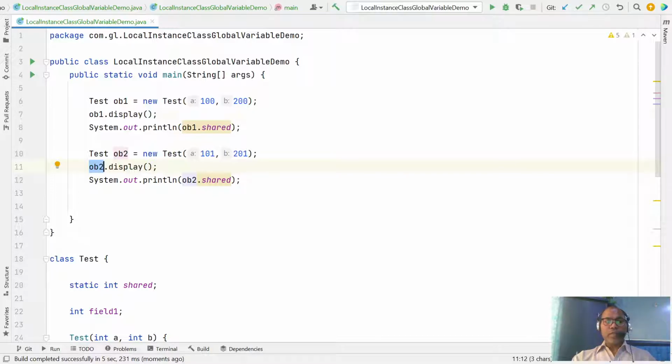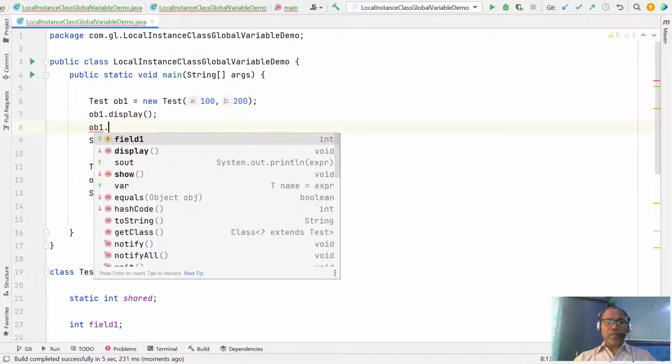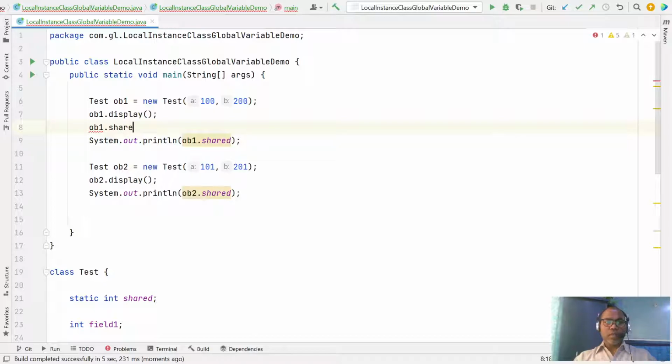Anyone can change it. Let's see here, object1, I am going to change shared equal to 888. So now object1 changes it, but object2 also gets the same value. Let's run it.